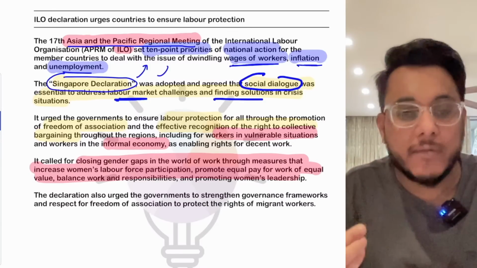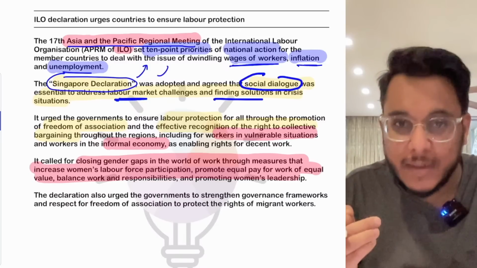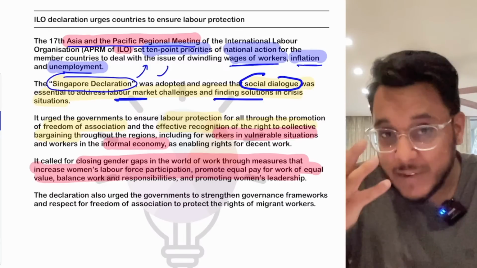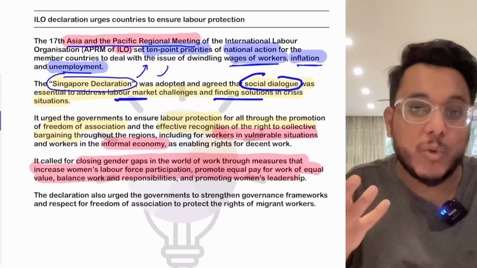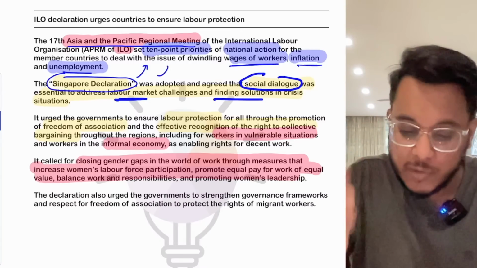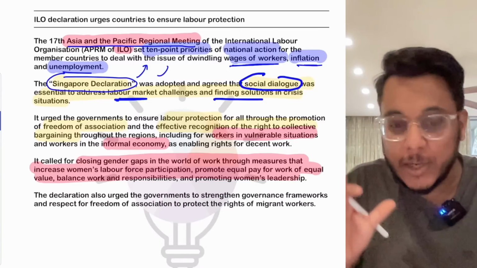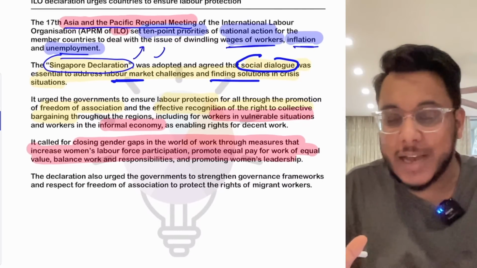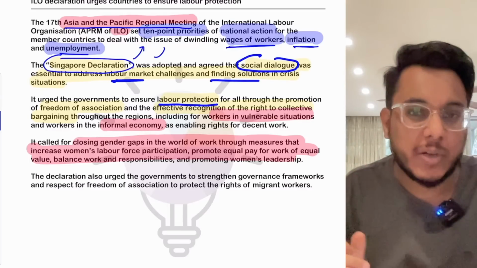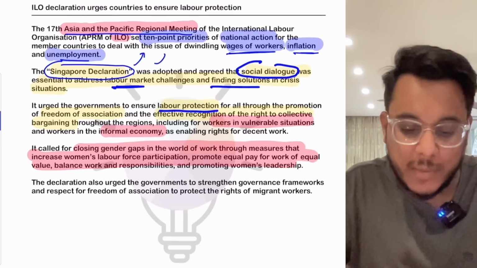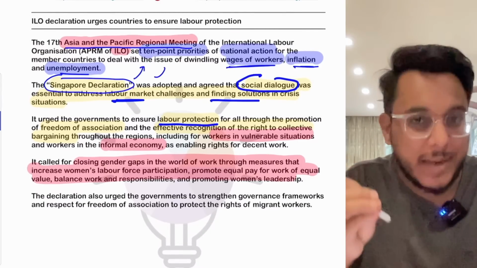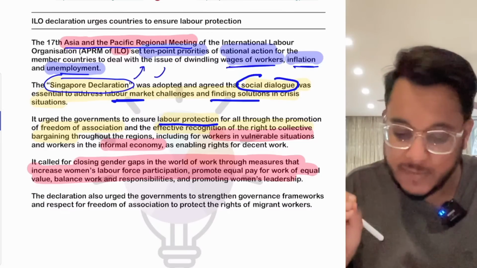Moreover, if you take India particularly, reverse migration started in 2020 after the lockdown was announced. So laborers and workers are particularly more vulnerable, and to identify those vulnerabilities and their solutions, a social dialogue needs to be held. It has also asked governments to ensure labor protection. Now you see, in the name of ease of doing business, everywhere we find that labor rights are being negated and reduced, but that is not something very good.